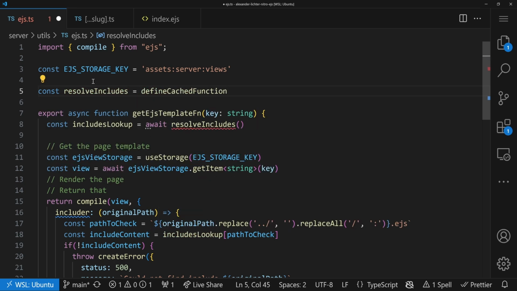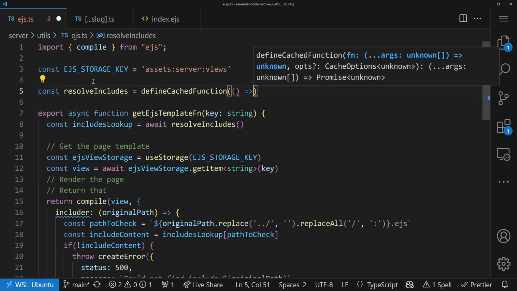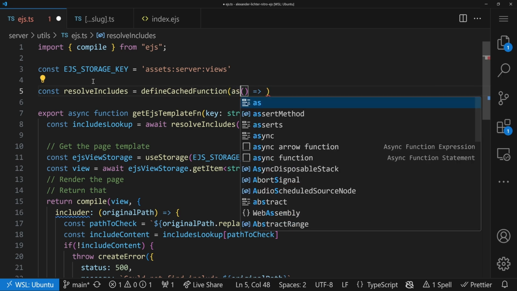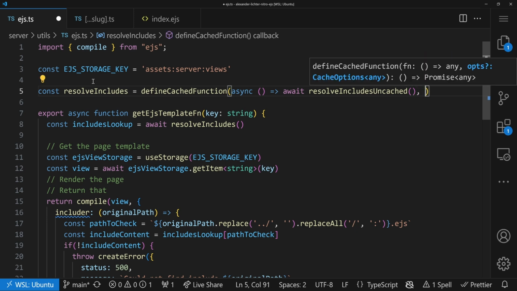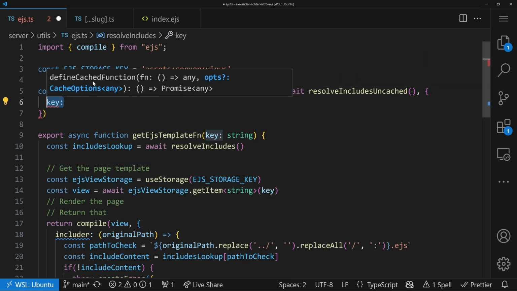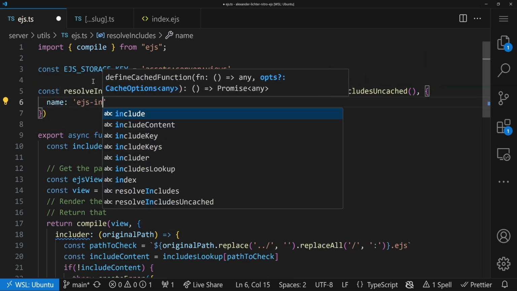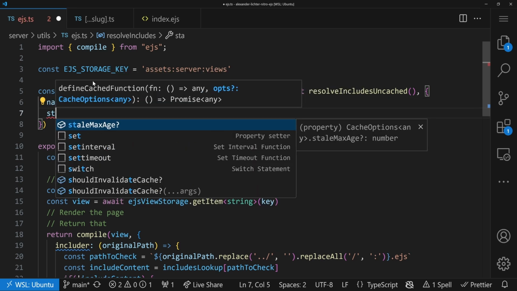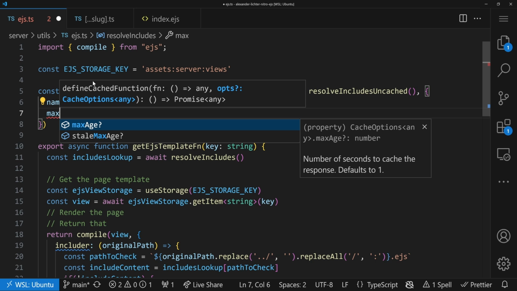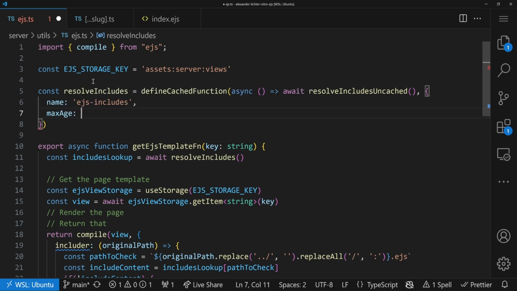So a function will be cached somehow. That is up to you. We make it async, and we just await resolveIncludesUncached. No params, that's fine. And in here we can set a key, or we can just set a name first. We do like EJS includes, and then we could do a max age if we want to, and so on, so on. So we could also just say the max age should be, I don't know, infinity if you really want to.